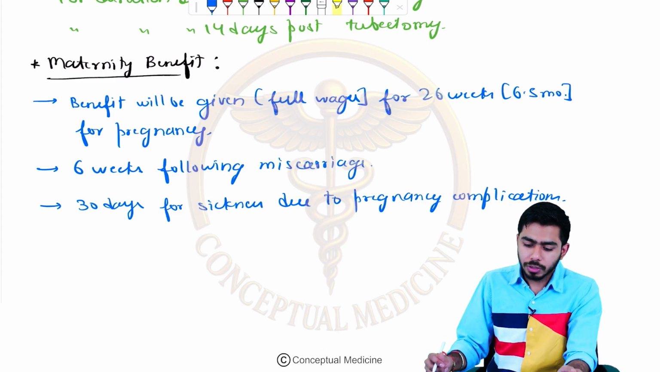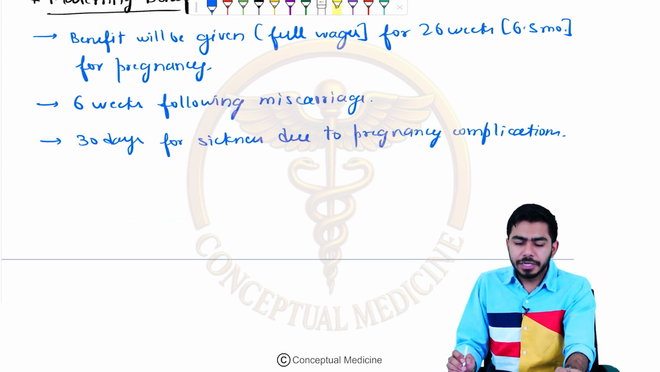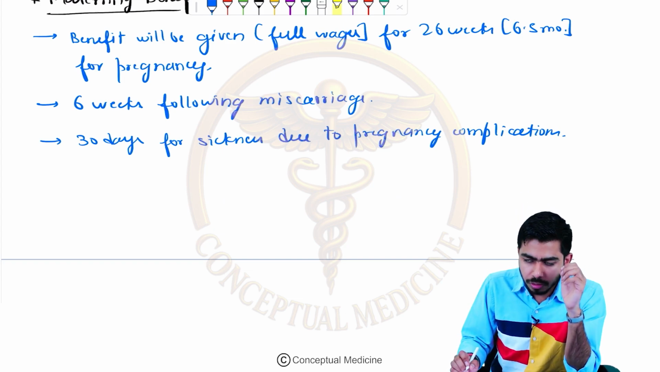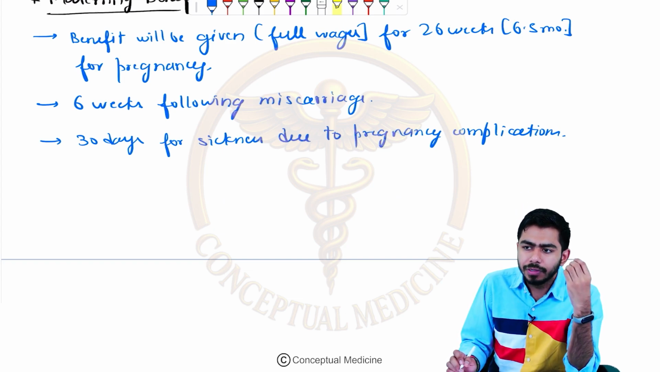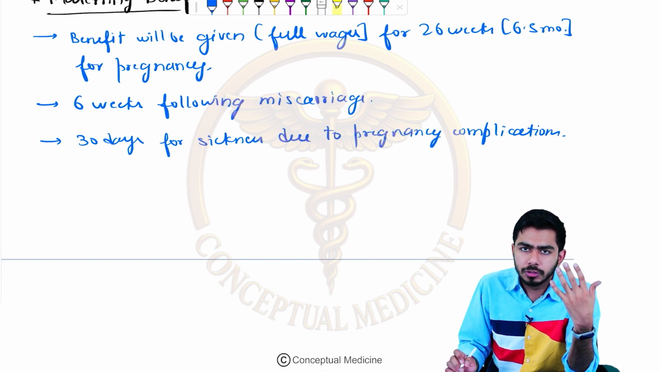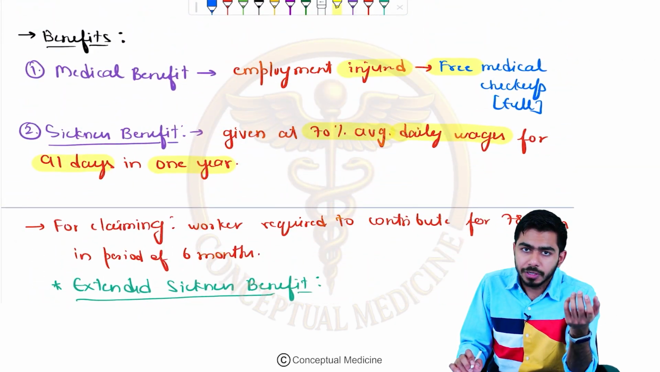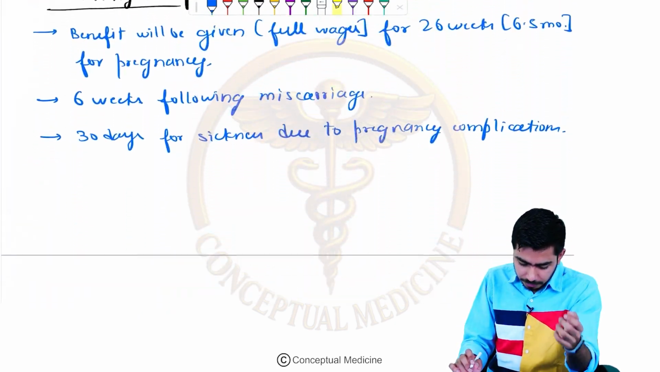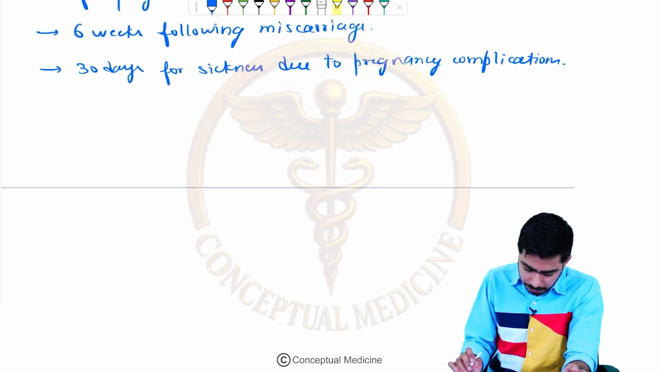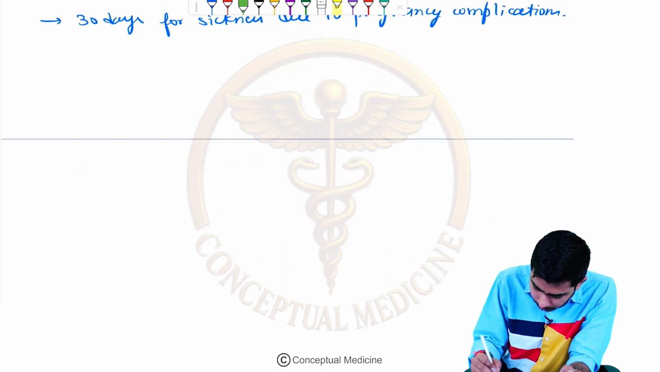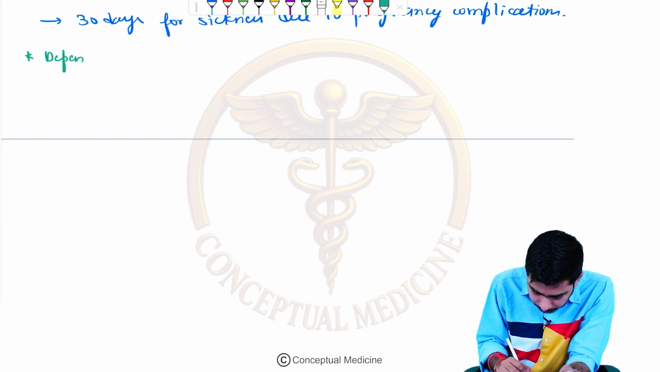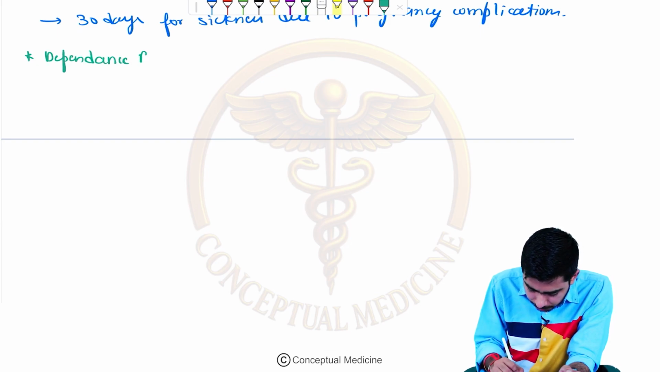Okay. Now, once we have talked about the maternity benefit, guys, now we shall be talking about some other benefits. For example, we have talked about the sickness benefit, we have talked about the maternity benefit, and we have also talked about the medical benefit. Now we shall be talking about the dependence benefit. So the next one which we shall talk about is the dependence benefit.